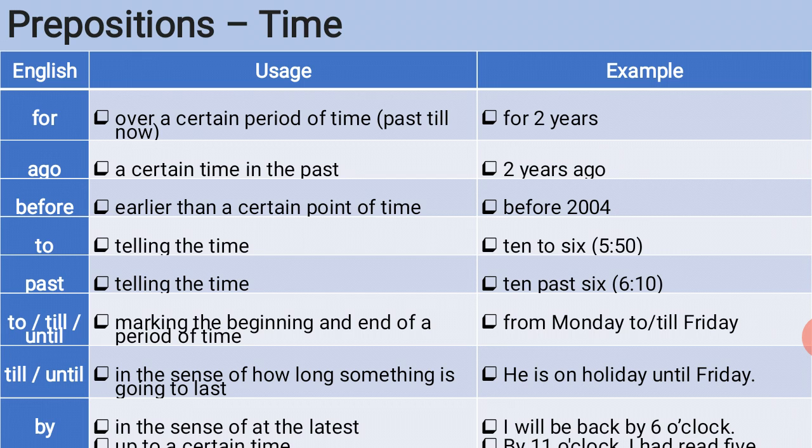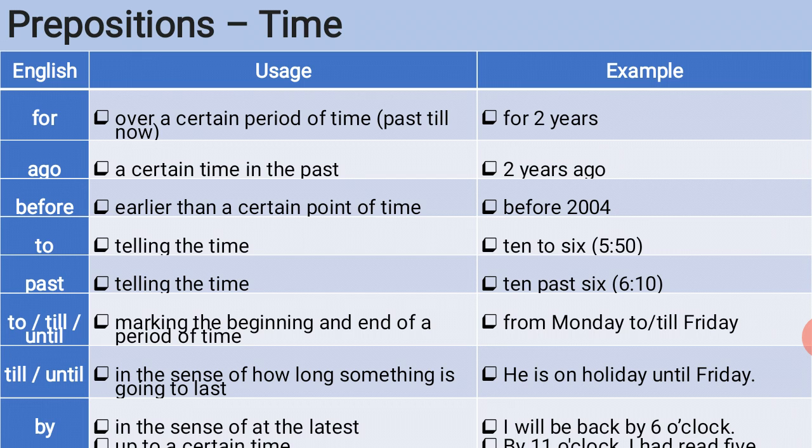The next word is to. Usage of to is telling the time. Example is 10 to 6. That means 5:50. The next word is past. Usage of past is telling the time, as it is the same. Example is 10 past 6. That means 6:10. The next words are to, till, until. Usages of to, till, until is marking the beginning and end of a period of time. For example, from Monday to or till Friday.